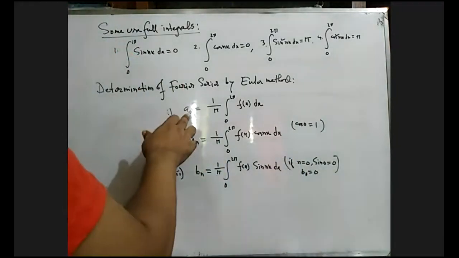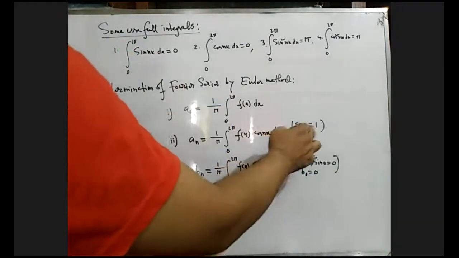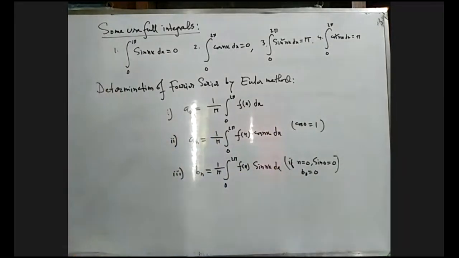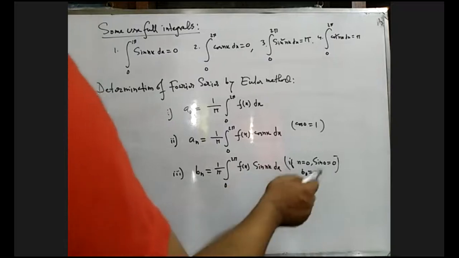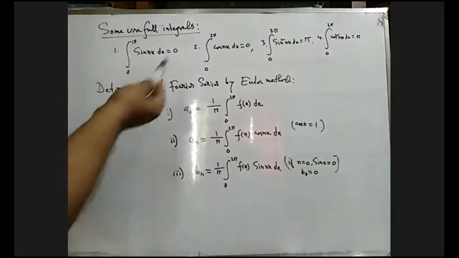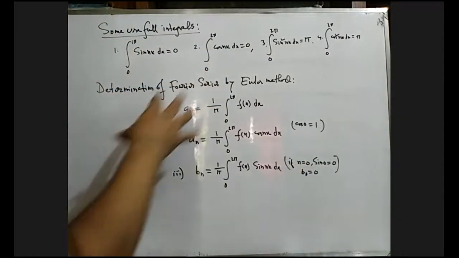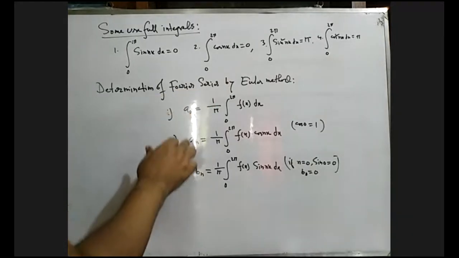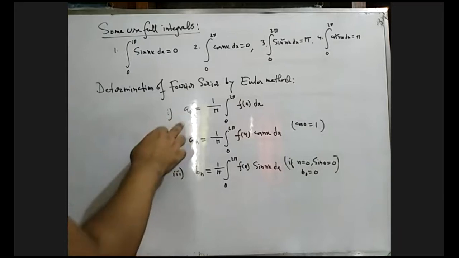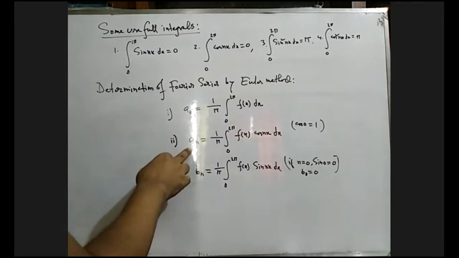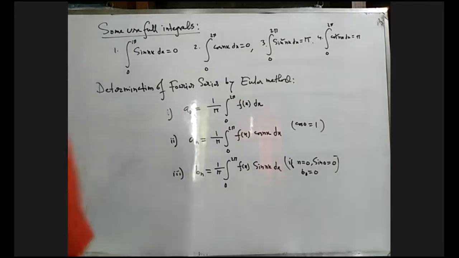And a naught is not 0, because cos 0 equals 1. So b naught does not exist because sin 0 equals 0. And this is the Euler method. By using this Euler method, we can find every coefficient, that means the Fourier coefficients. A is the cos coefficients and B is the sine coefficients.